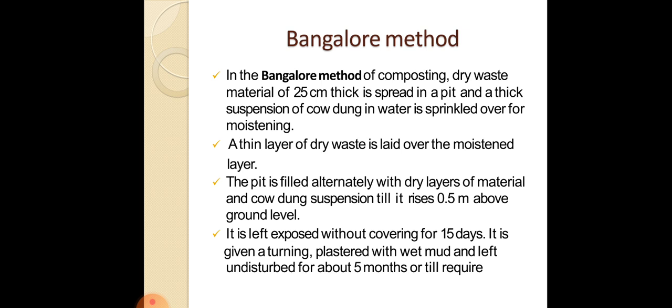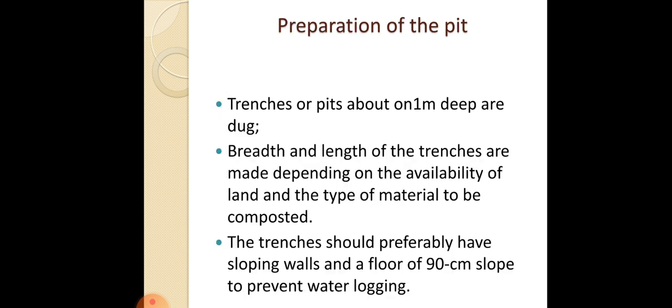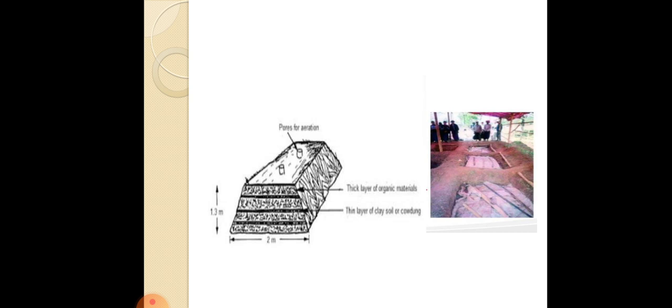Then a thin layer of dry waste is laid over the moistened layer, and the pit is filled alternately with the dry layers and the cow dung material until it rises about 0.5 meters above the ground level. You can see here in the figure how the pit will be laid. This is left open for about 15 days, and then later it will be turned, and then we will lay a layer of soil above the pit.